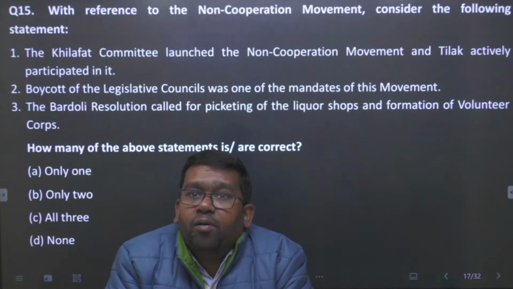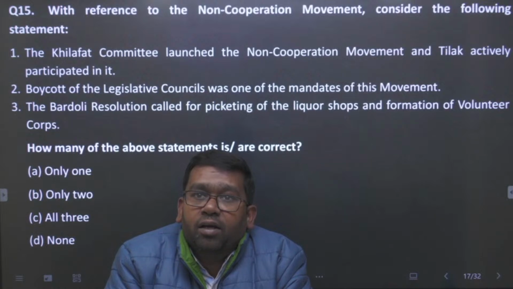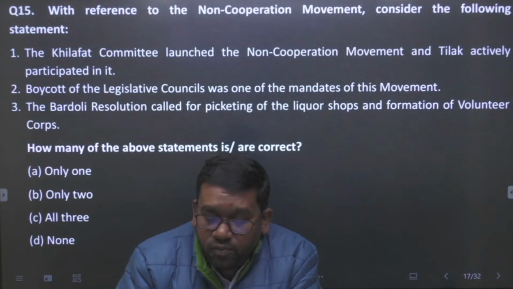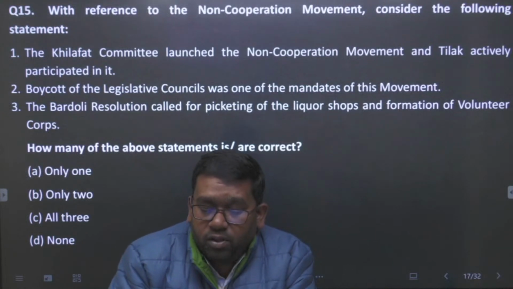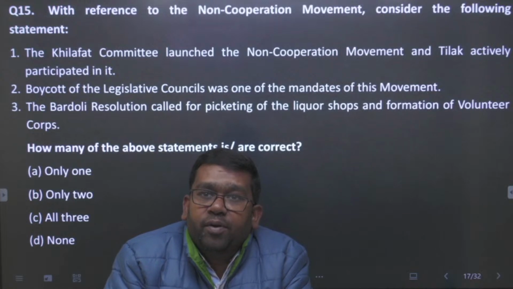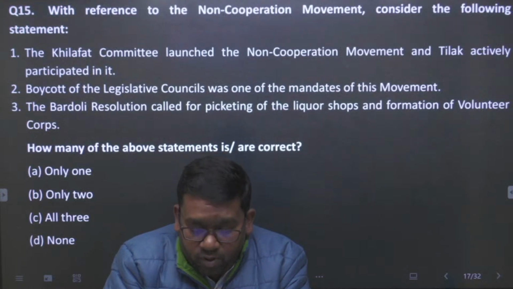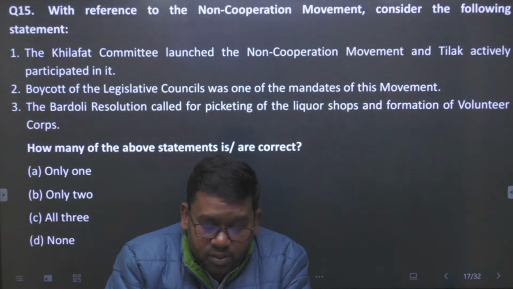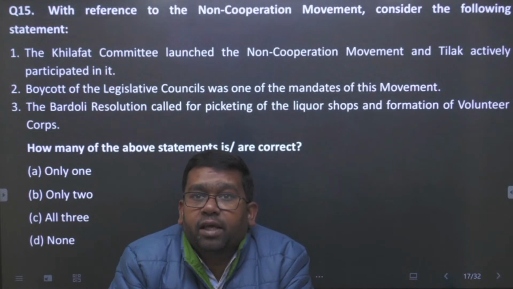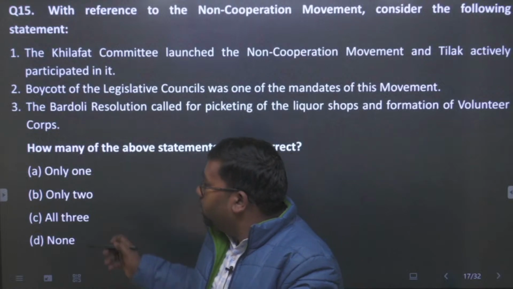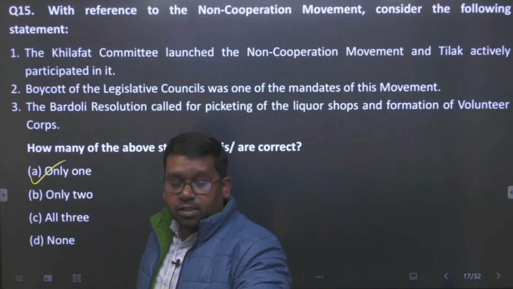Okay. Then what happened about the second, about the boycott, है ना. Boycotting the legislative council was one of the mandates of this movement. Okay. C.R. Das was not willing to include a boycott of the council. So everyone was not supporting the boycott of council. So this statement 2 will also be false, है ना. Statement 2 भी false होगा. So only one statement is true here, the statement 3, है ना. So here the answer will be only 1. Okay, students. So only one will be the answer of this question.